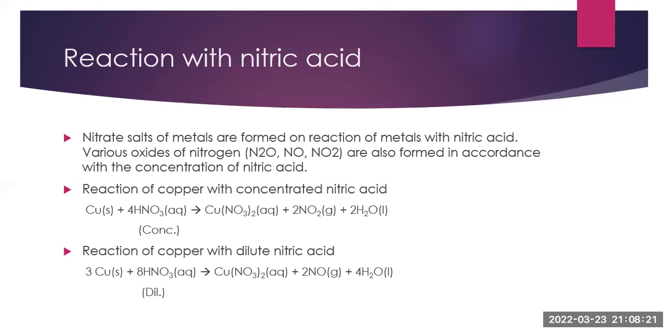Whereas reaction of copper with dilute nitric acid is 3Cu plus 8HNO3, that is dilute nitric acid, giving us 3Cu(NO3)2 plus 2NO plus 4H2O. So here oxides of nitrogen are differing. We obtain copper nitrate as one of the products, but oxides of nitrogen are different.